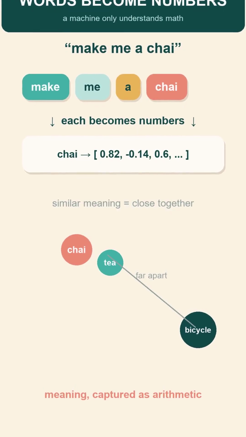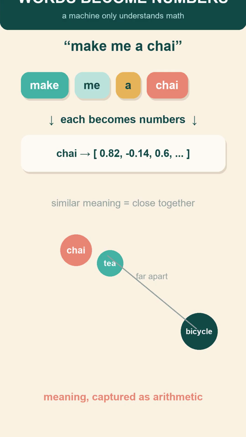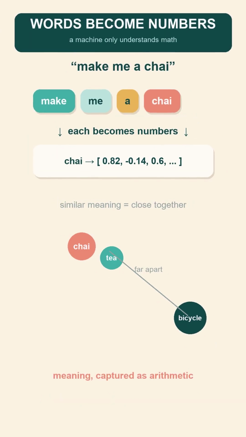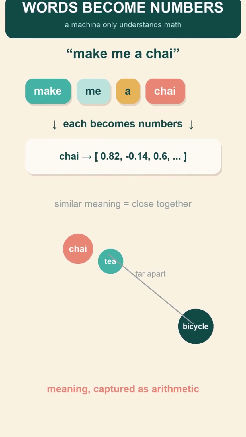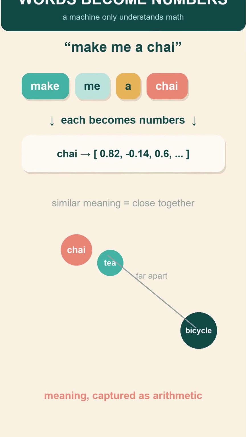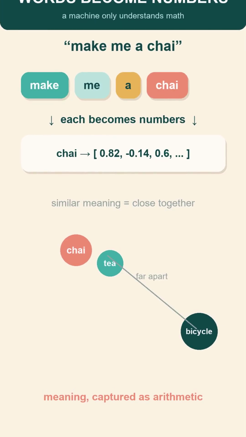Here is the beautiful part. Words that mean similar things get similar numbers. So chai and tea sit close together, while chai and bicycle sit far, far apart. This is how a machine can begin to handle meaning using nothing but arithmetic. From here on, it is all numbers flowing through numbers.